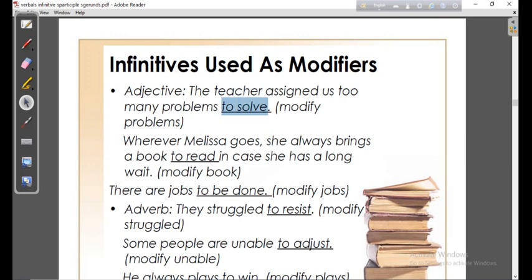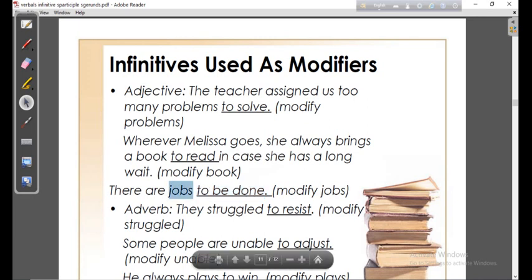Here there is another example for your better understanding. There are jobs to be done. Okay, the same case. So here "to be done" is the adjective because it has modified the noun "jobs".